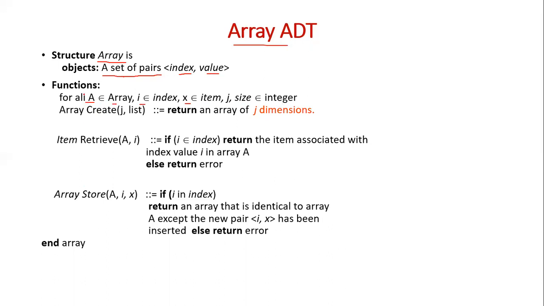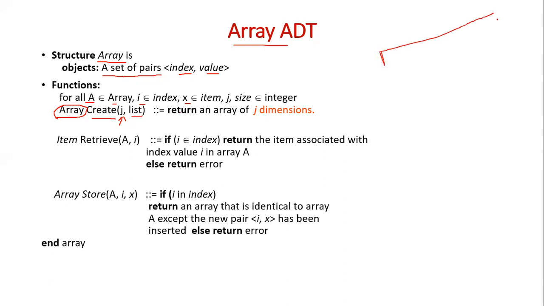Okay, so a typical array may have a function called create, which is used to create an array. So this is create of j comma list. So this will create a j dimensional array with this list of values. It will return an array, and the dimension is j with this list of values. Okay. So if j is 1, it will create a one-dimensional array.